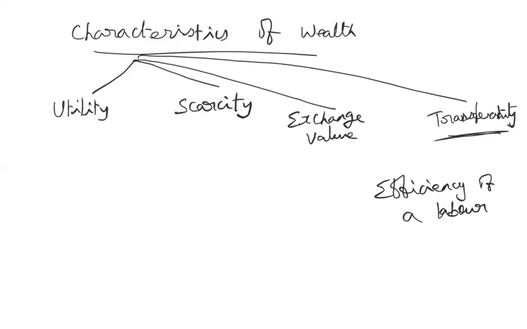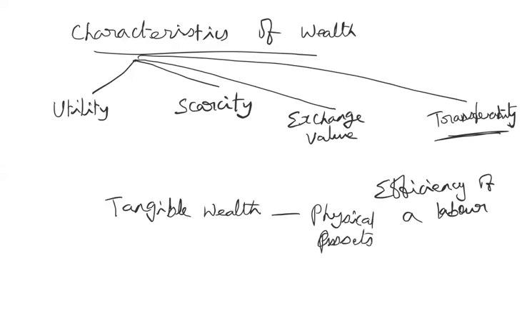So in order to include that also, they have divided wealth into something called tangible wealth. All the assets, jewelry, any physical property which can be transferred, come under the category of tangible wealth.